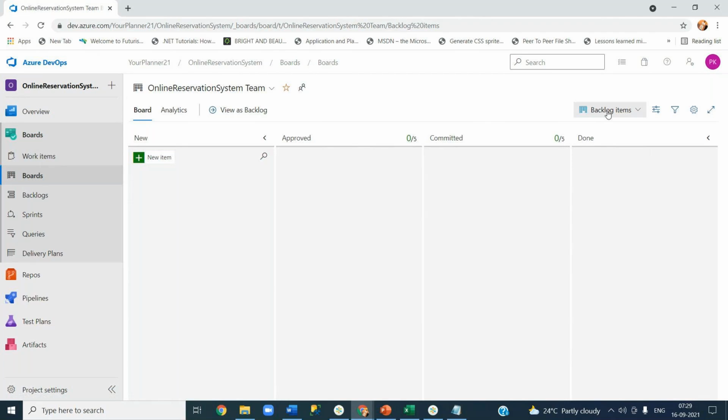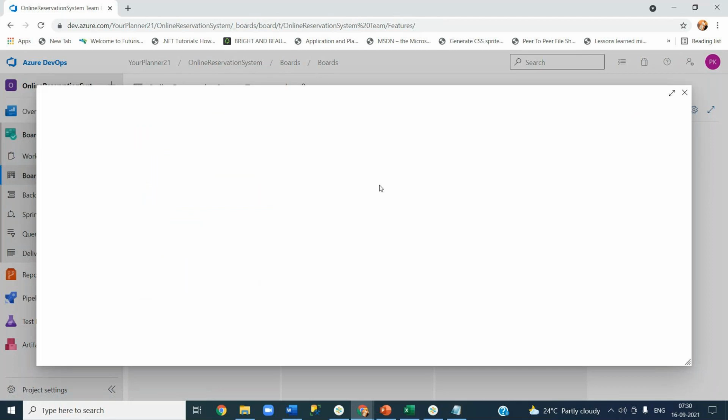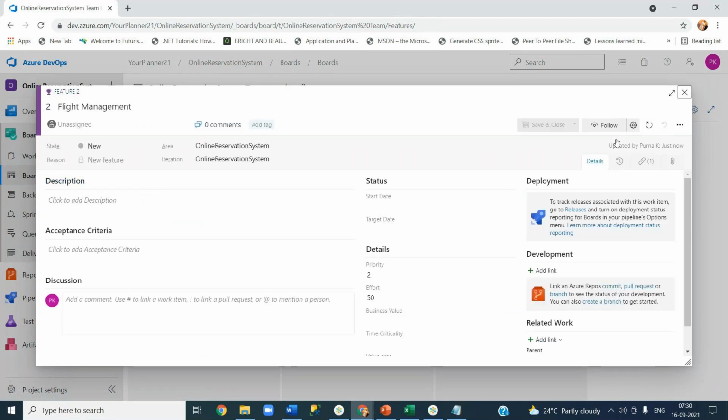Now you are seeing the backlog view, basically the view for the backlogs. So this is a board, right? And now if you want to see features, just change it. Now you see I have created the features: flight management, hotel, cab, and train. That's the reason those are being shown here. I have 4 features, and everything is in the new status. You can directly open those items as well.